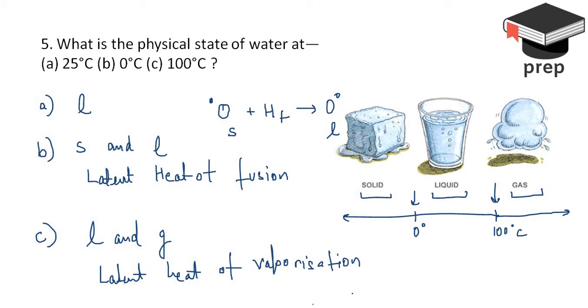So let us suppose at 100 degrees Celsius, the water is initially in the liquid form. If you supply the latent heat of vaporization to it, it will get converted into the gaseous form, but the temperature will again remain the same, that is 100 degrees Celsius. Okay. So I hope this part was clear.